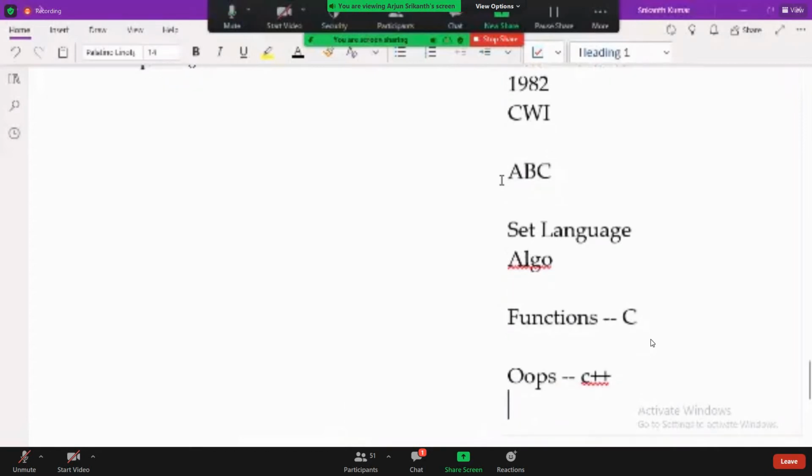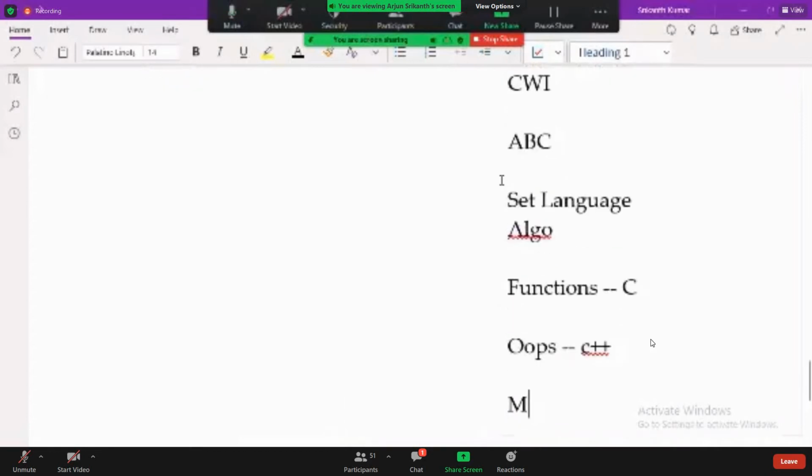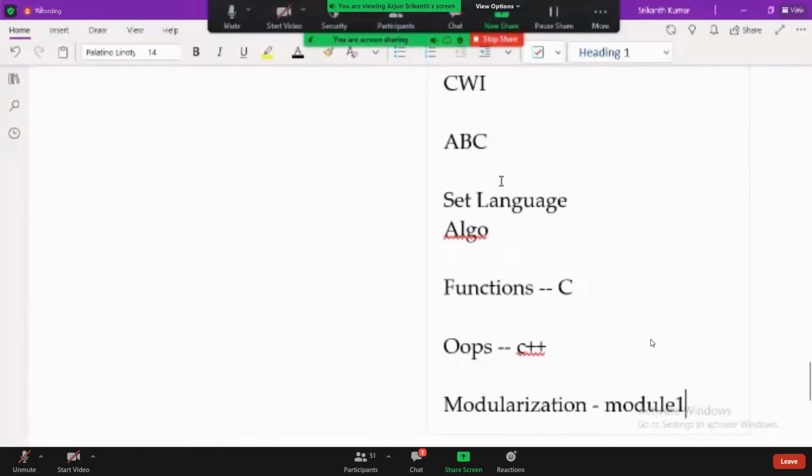And modularization, module 1 and module 2. The language had module 1, module 2, module 3, so they were using this one. Based on these features, the major influences were SETL and Algol, and they were developing the things.